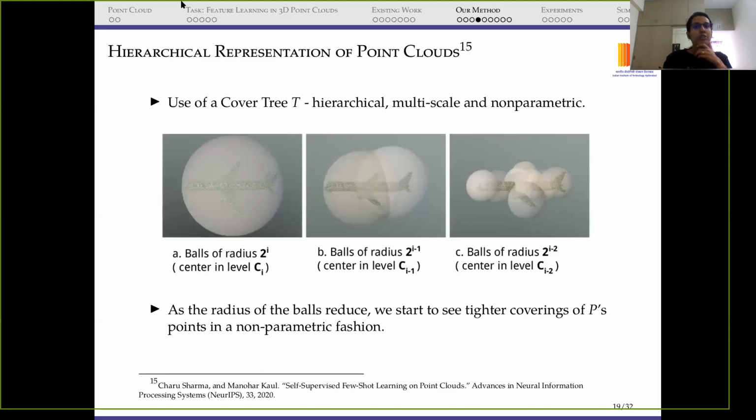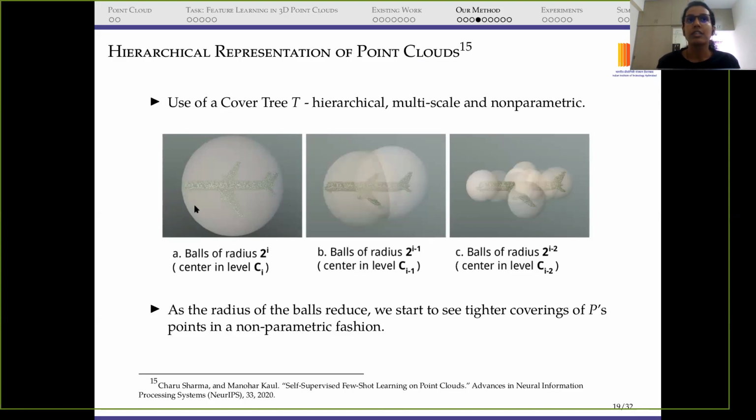Now, how do we represent our point clouds using a cover tree? You can consider that we have the point cloud of an aeroplane, and this bigger ball is able to cover this point cloud. Its radius is 2 raised to the power i.